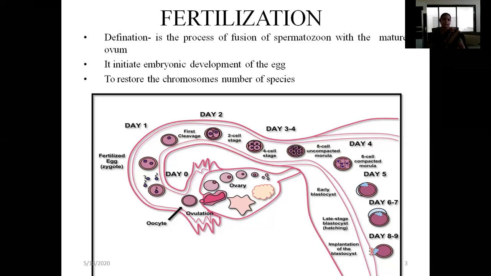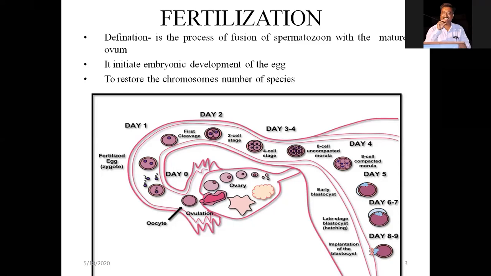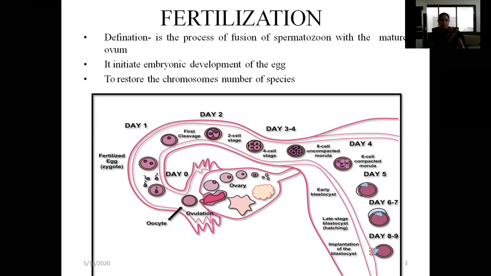You can see in the diagram, the ovary is there, the ovum is discharged. The discharged ovum goes, within a few hours, to be picked up by the fimbriae of the fallopian tubes and goes inside the fallopian tubes.